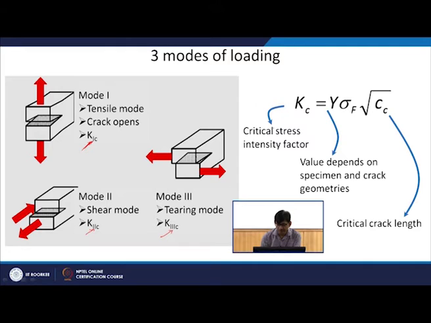So, if you want to consider the geometry of the loading and the geometry of the specimen, I can modify the equation here now. So, it will be the critical stress intensity factor, equal to a factor which depends on specimen and crack geometries, times the critical crack length, and sigma f, as I told you, the fracture stress, the stress at which the fracture takes place or the crack propagation becomes unstable.